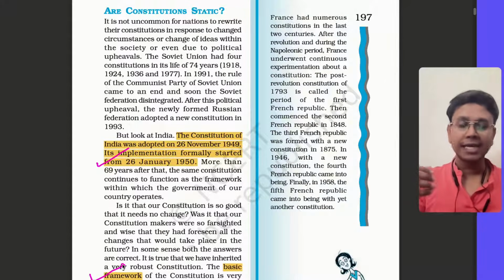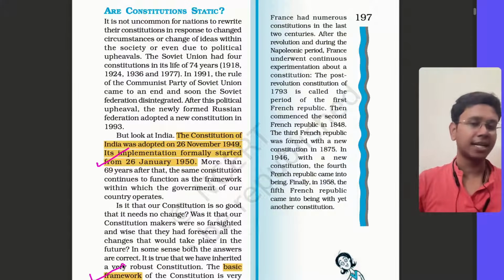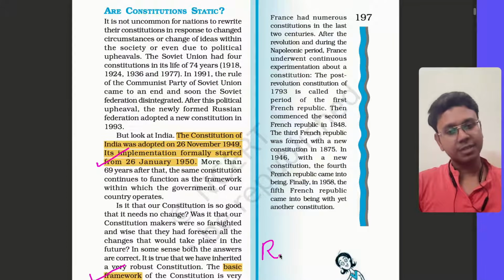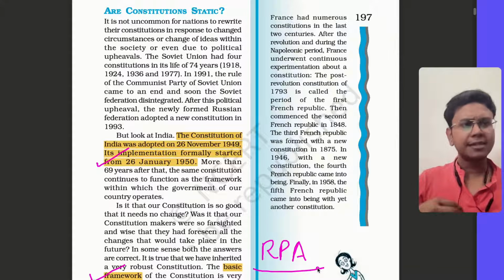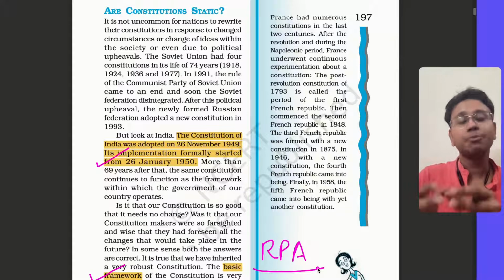For example, it tells that the Election Commission of India will conduct elections, but how will it conduct elections? It did not tell. So that's why we have the Representation of People's Act. In the same way, there are other provisions also. For example, it talked about the Prime Minister and President, but the exact working of the cabinet it did not tell. So that's why we call it a basic framework.